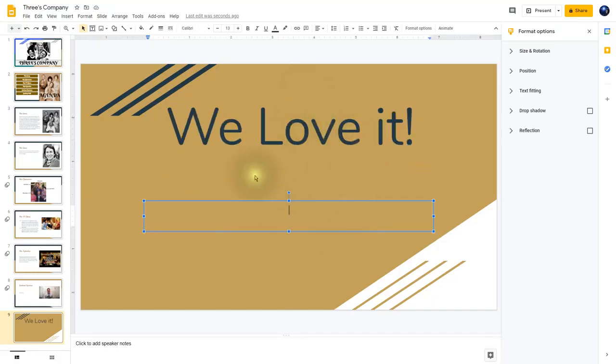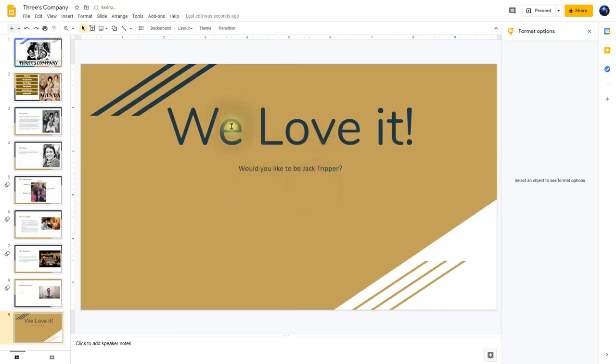And we're going to add the poll here to this slide as well. So we're going to ask the question, would you like to be Jack Tripper? So I'm going to resize this text box, and then I'm going to move it up. And notice when I get those red lines there, it tells me it's in the center. Alright, that looks good. We love it. Would you like to be Jack Tripper?